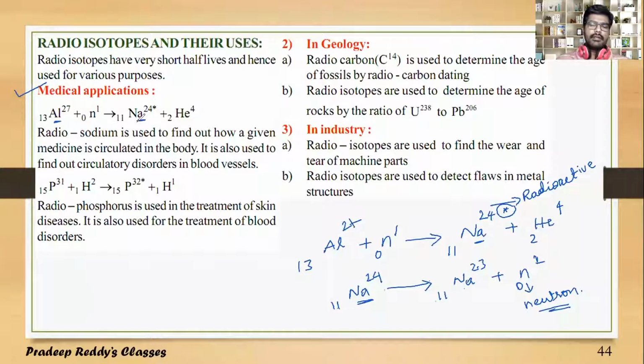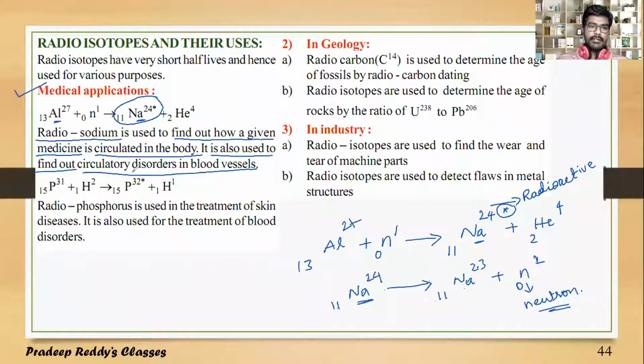Aluminum is getting transmuted into Na 11-24, and this is radiosodium. This radiosodium is used to find out how a given medicine is circulated in the body. It is also used to find circulatory disorders in the blood vessels. This is one practical use of radiosodium.